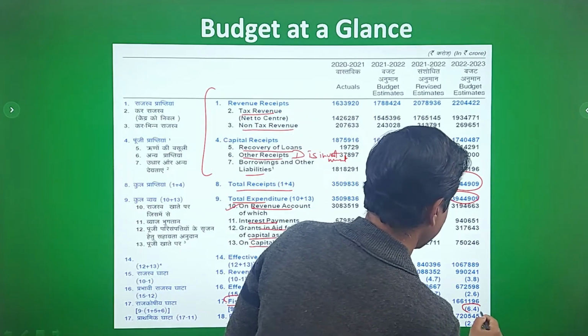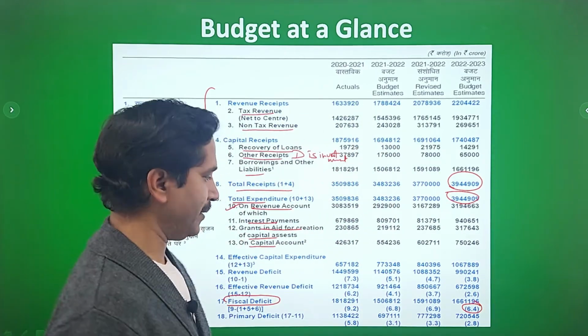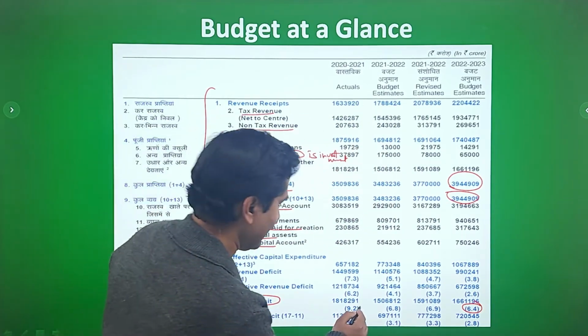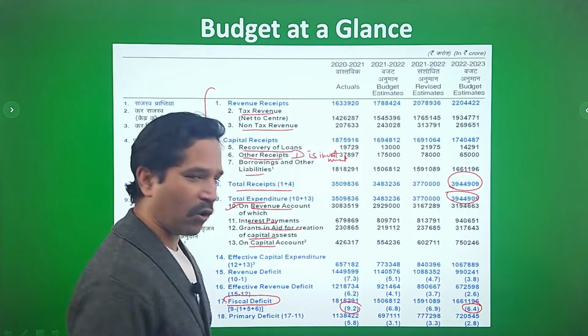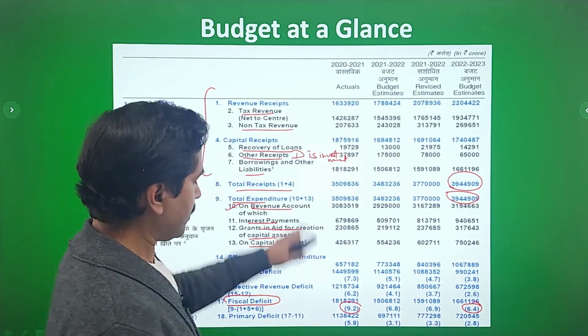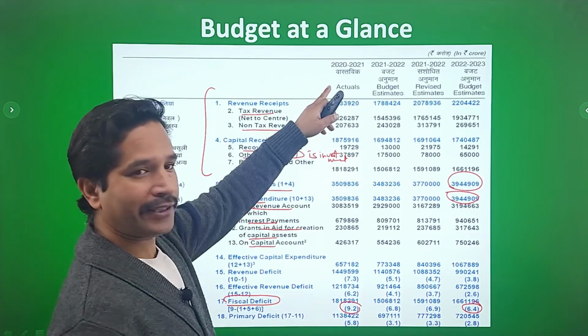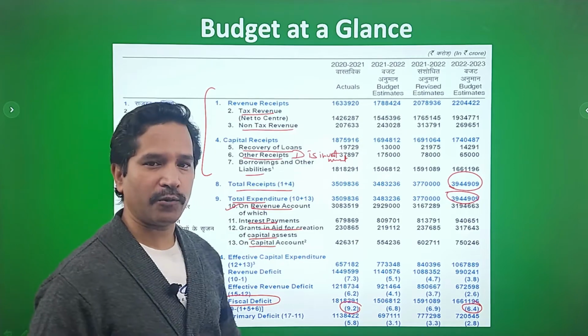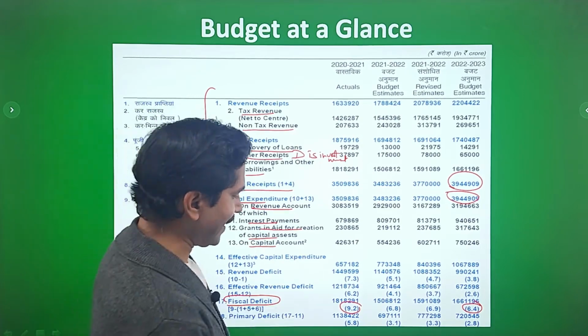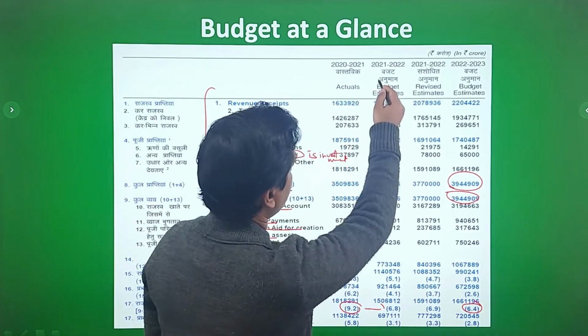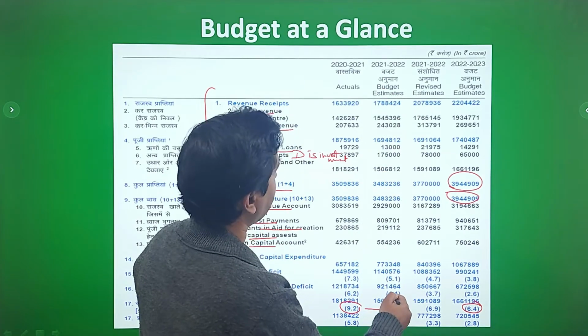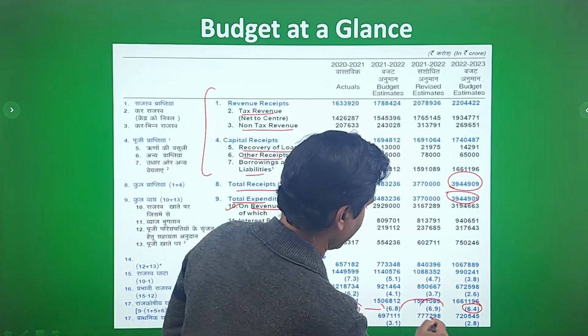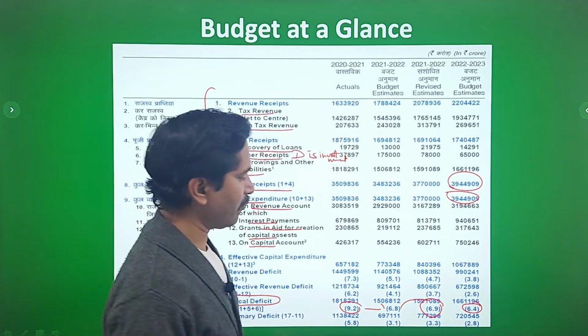And if you look at the deficit trends, fiscal deficit for the year 2022-23 has been budgeted at 6.4% of GDP. It was very high, that is 9.2%, a record figure in the year 2020-21 because of the impact of COVID-19. It came down to 6.8% in the 2021-22 budget, but it was revised to 6.9% for the budget 2021-22.